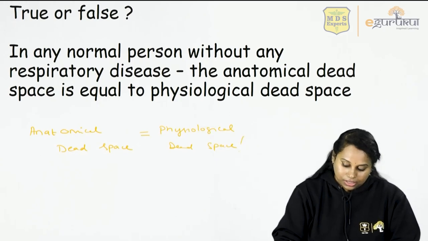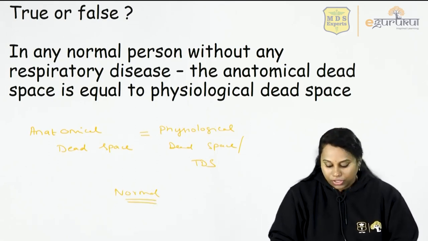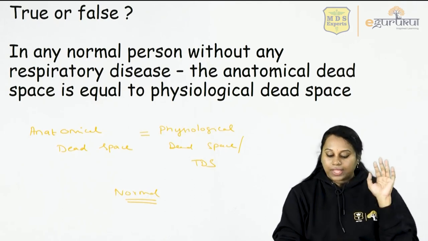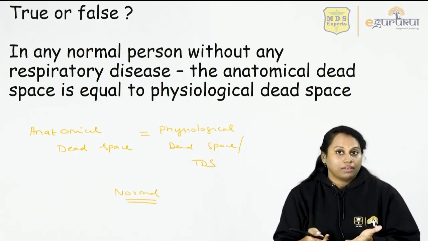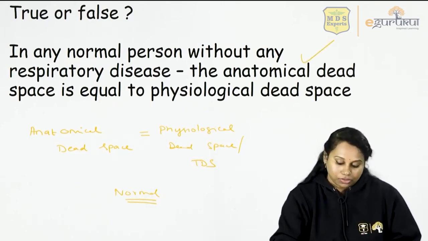Physiological dead space is otherwise total dead space. Is it correct? In any normal person without any respiratory disease, anatomical dead space is equal to total dead space because his alveolar dead space value is 0. So this statement is true.